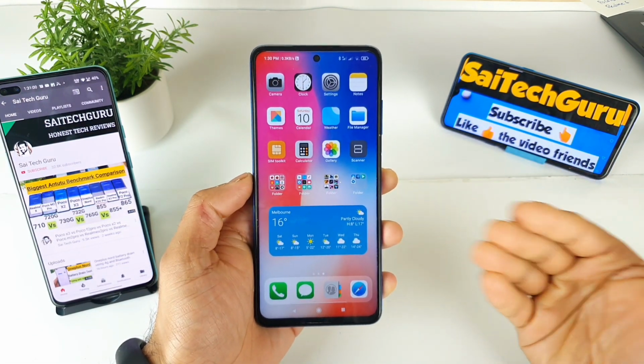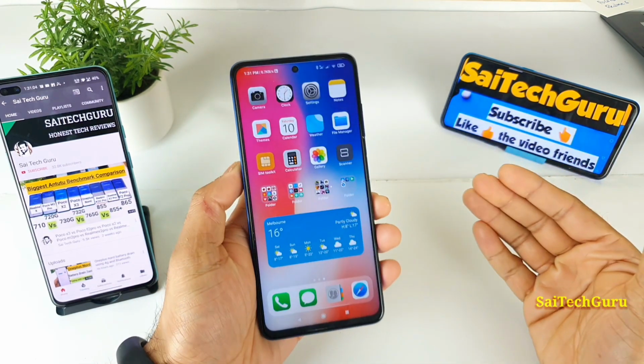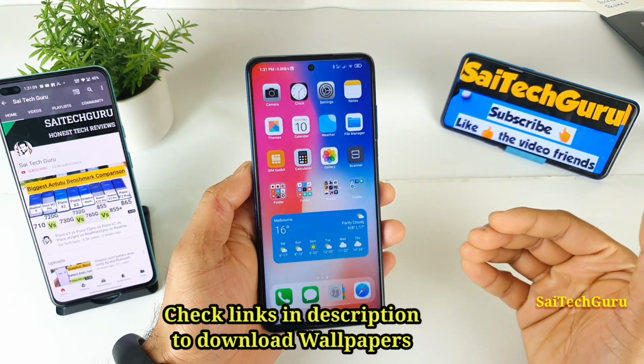In this video, I'll be doing the weather application review on the POCO X3 device. I'll be going into in-depth details about the weather application, what are the things you need to know, and what are the hidden features as well in the weather application.